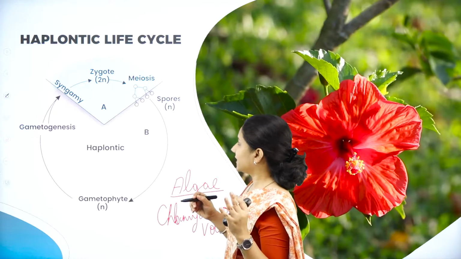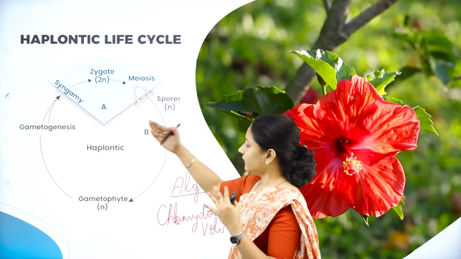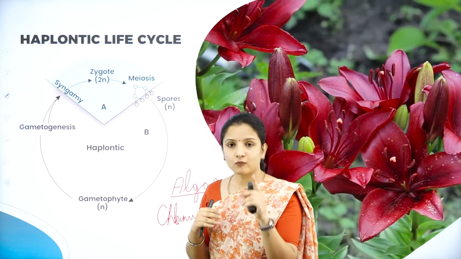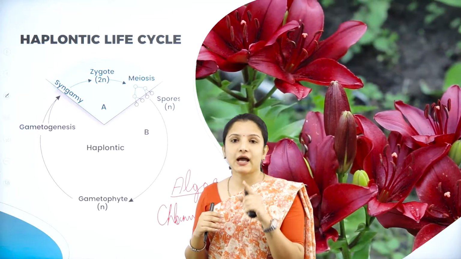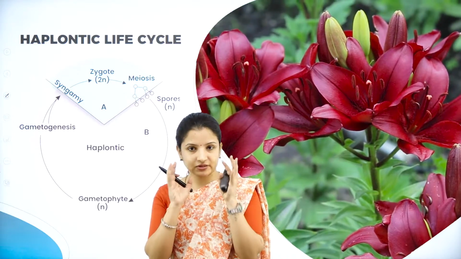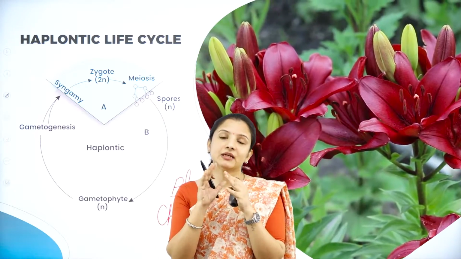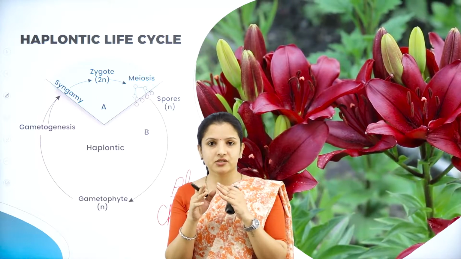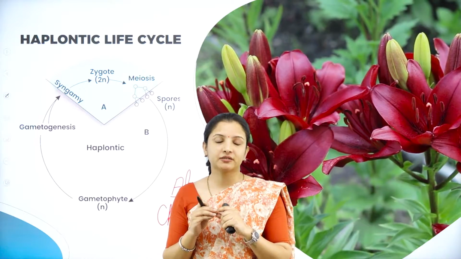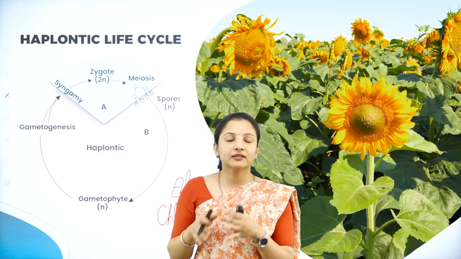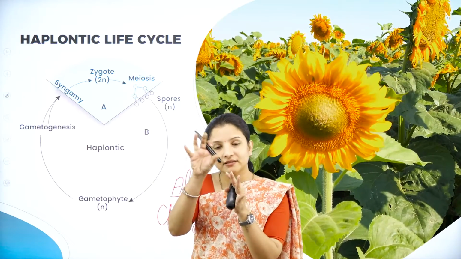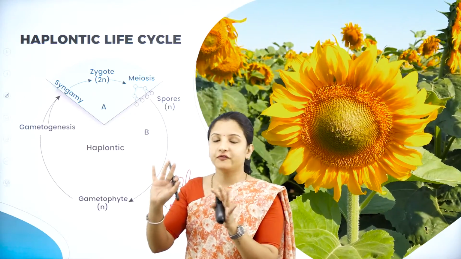So here, as I told you, first we have the sporophytic generation. In the sporophytic generation, what is there? The sporophyte will have a diploid zygote, right? So whenever the term zygote comes, you should understand it is related to the sporophytic generation. But from where did the zygote arise? It arises by the fusion of the gametes. The fusion of the gametes is nothing but the gametophytic generation, okay? But once the zygote is developed, it is the sporophytic generation.